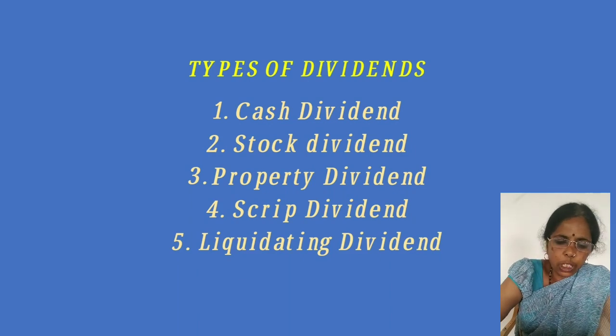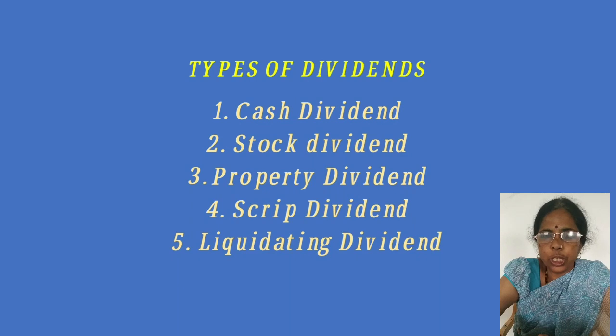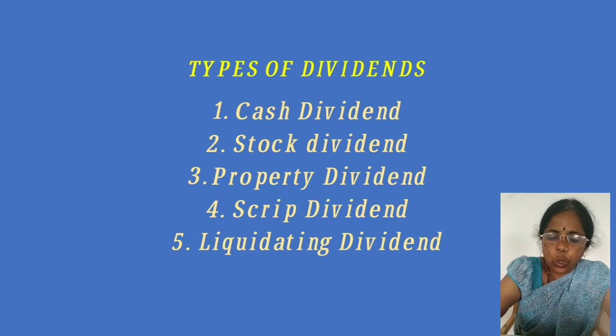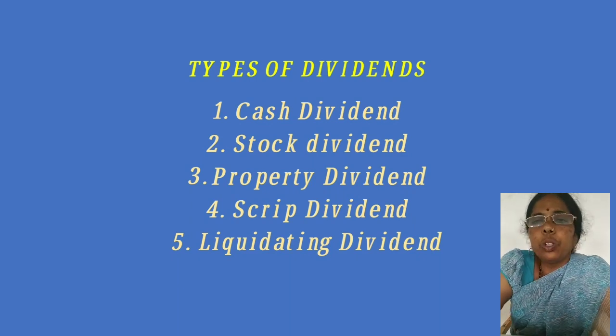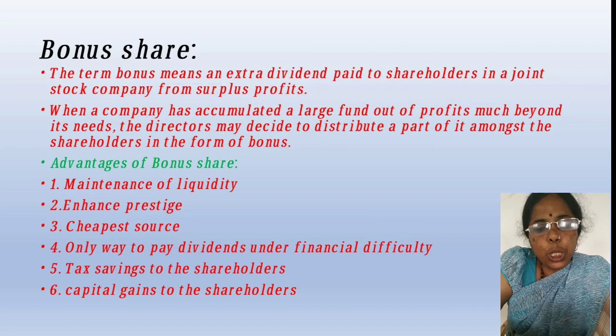Now, what is the meaning and definition of dividend decision? Dividend decision refers to the policy that the management formulates in regard to earnings for distribution as dividends among shareholders. The decision determines the division of earnings between payments to shareholders and the retained earnings. As I have told earlier also, it is the payment that is given to the shareholders, or in other words, it is the reward that is given to the shareholders.